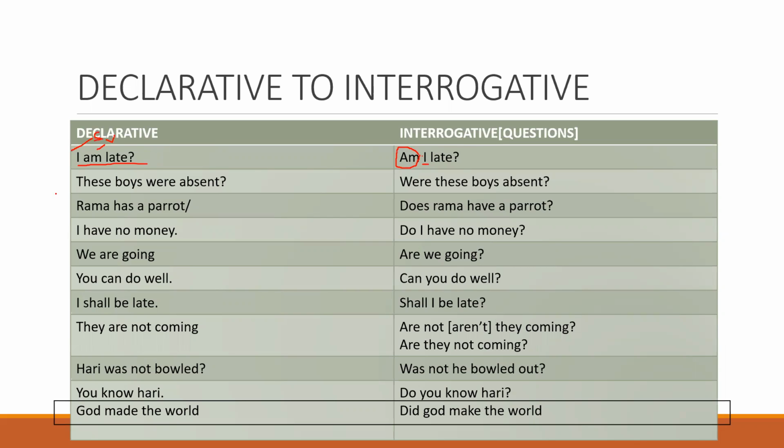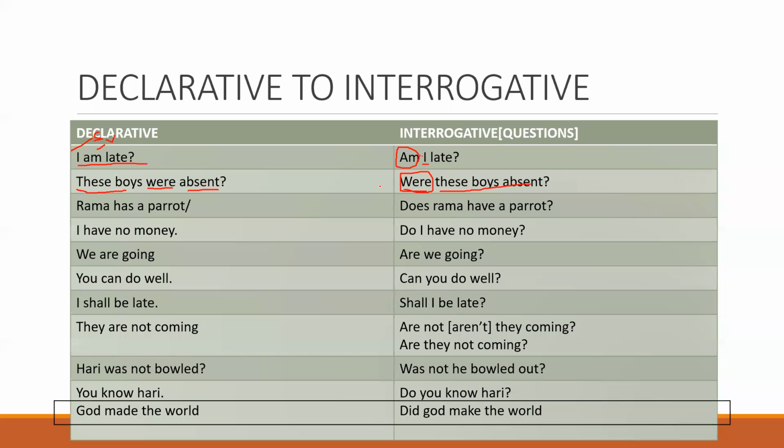Next sentence. These boys is the subject. Where is the verb? Absent is the predicate. So these boys will come after the verb. Where will be the first? Verb will come in the front. After that, the subject and then the predicate.